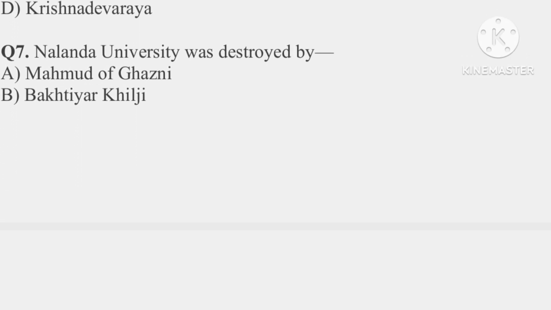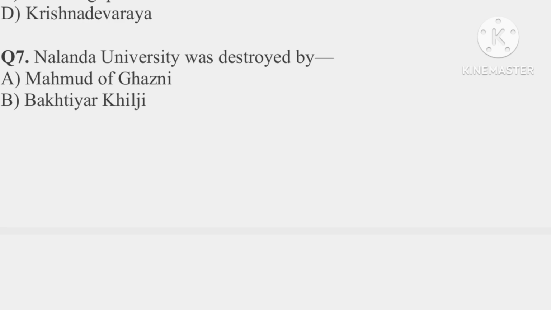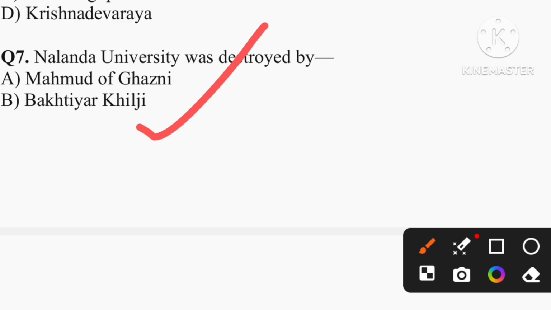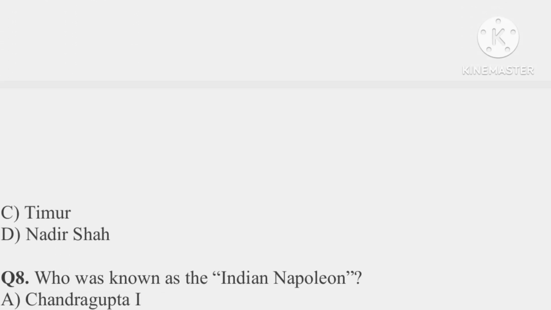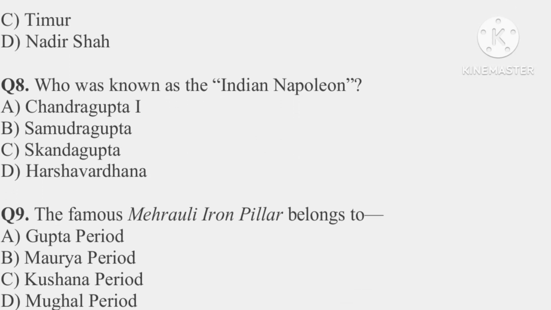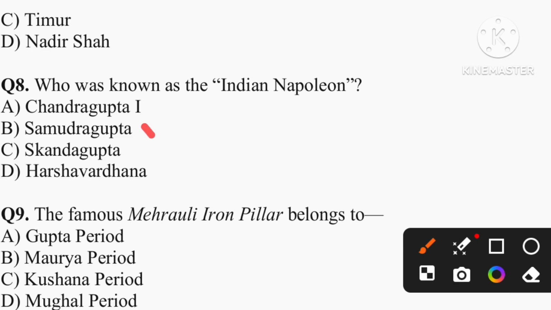Question number 7. Nalanda University was destroyed by. So the answer is Bakhtiyar Khilji. That is option B is the correct answer. Question number 8. Who was known as the Indian Napoleon? So Samudragupta was known as the Indian Napoleon.